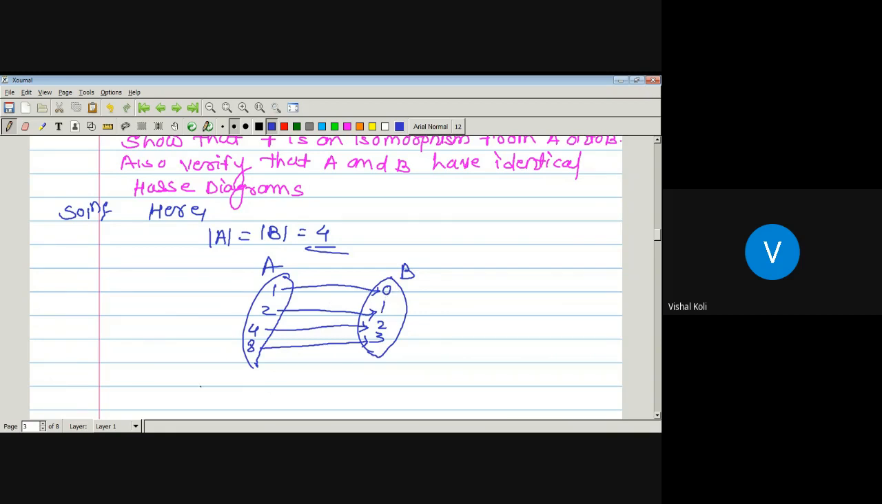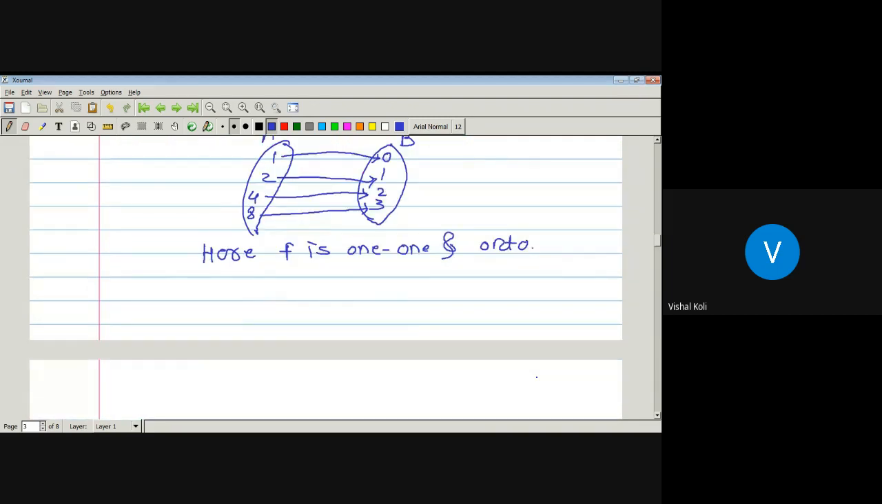Okay. So here f is 1-1 and onto. So the first condition holds. That is, f is a function from A to B which is 1-1 and onto. Now we have to check the second condition. That is, whenever x precedes y, we have to check whether f of x precedes f of y or not.